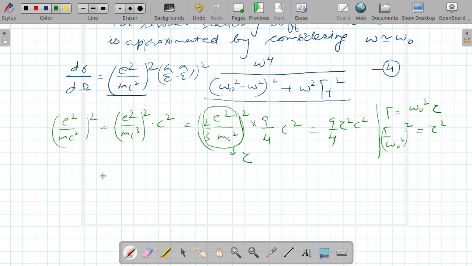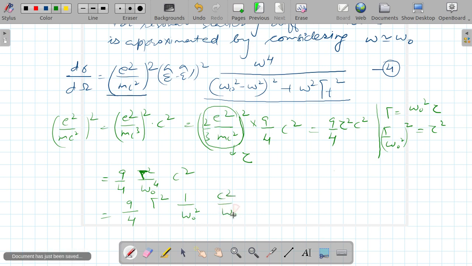I am getting that it is equal to 9 over 4, gamma square omega naught raised to power 4, and into c square. But let me split it: 9 by 4 gamma square, 1 over omega naught square and c square over omega naught square.